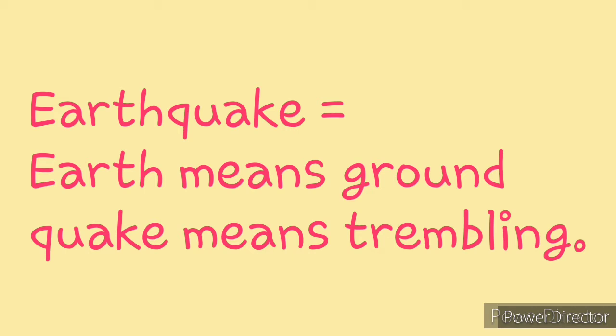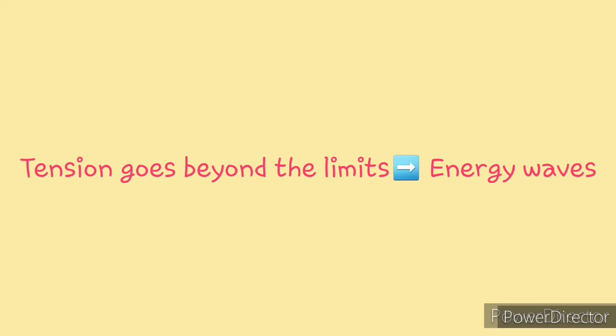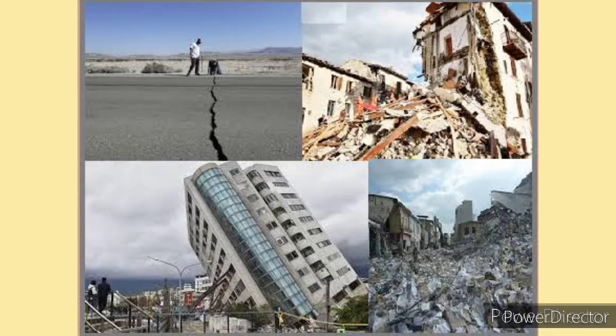Because of the movement occurring in the interior of the earth, tremendous tension is created in the earth's crust. When this tension goes beyond the limit, the energy is released in the form of waves. This results in trembling of the earth's surface, that is, an earthquake occurs.